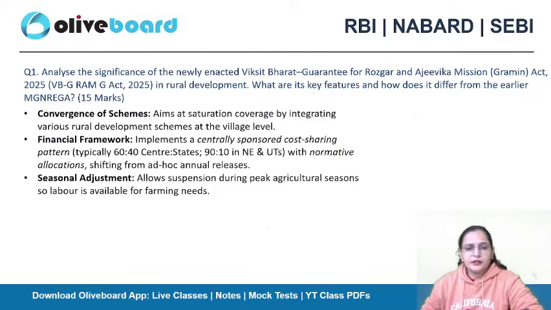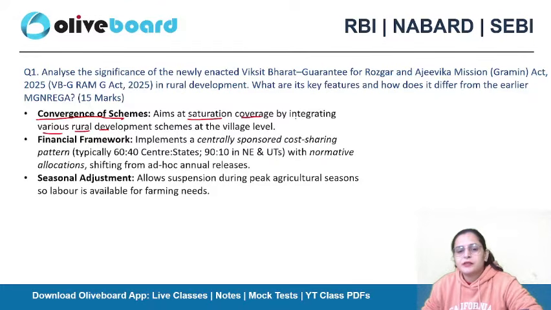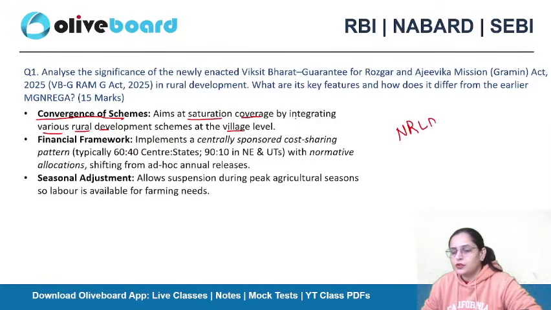The third point is convergence of schemes. Like it aims at saturation coverage by integrating various rural development schemes at the village. So there are different schemes working for National Rural Livelihood Mission. Okay, Pradhan Mantri Gram Sadak Yojana is there. Okay, some missions related to the water supply.